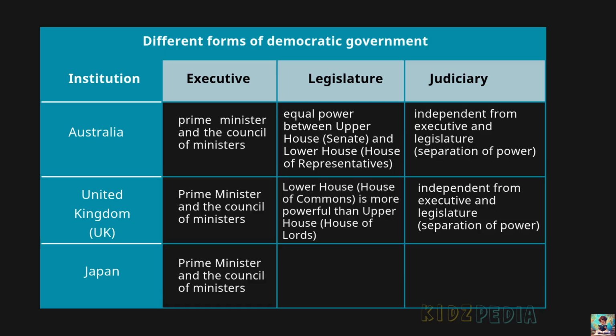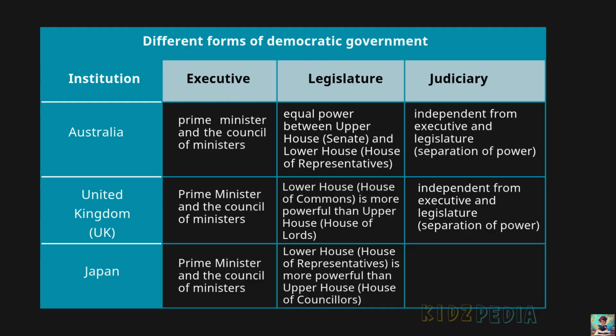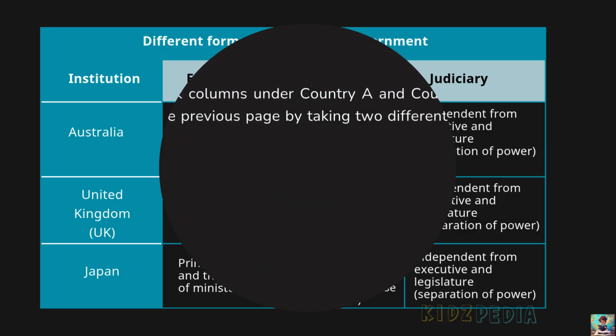In Japan, the executive is the Prime Minister and the Cabinet. The legislature has two houses, the House of Representatives and the House of Councillors. The House of Representatives is more powerful. The judiciary is independent of the executive and the legislature.